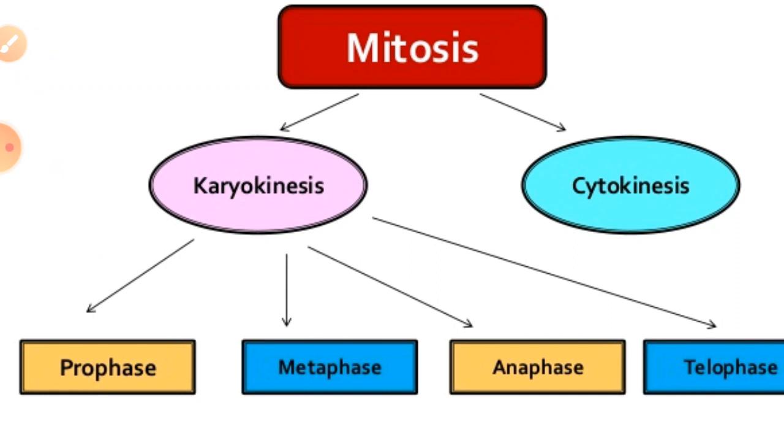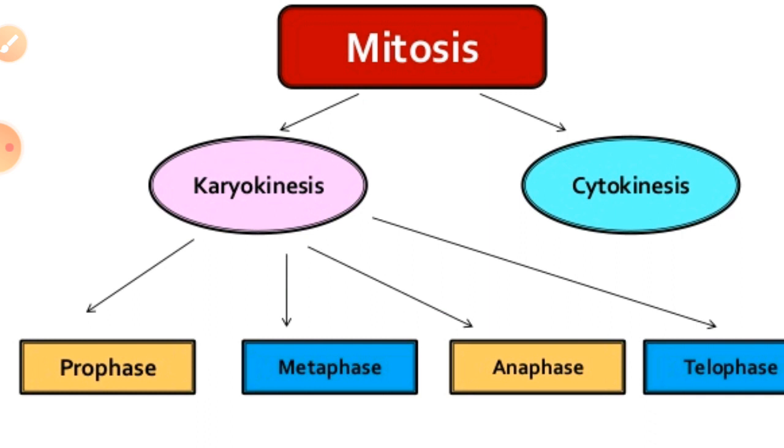Generally, as we all know, mitosis is known as equational division, because the nucleus and daughter cells are divided equally. The parental cell is diploid, and the daughter cells are equivalent to the parent. Mitosis always takes place in somatic cells, so it is also known as somatic cell division.